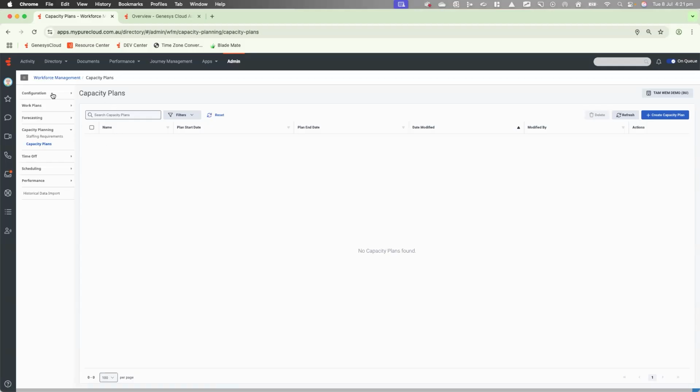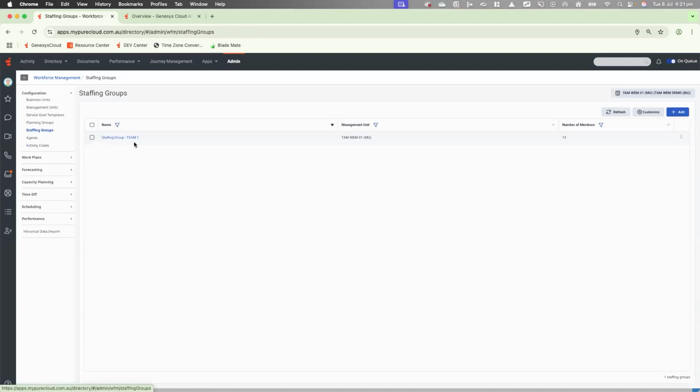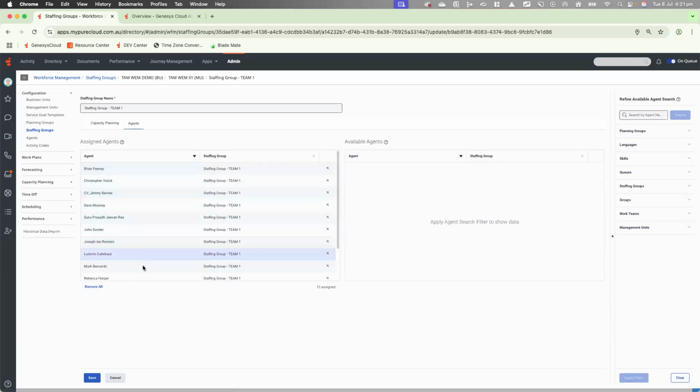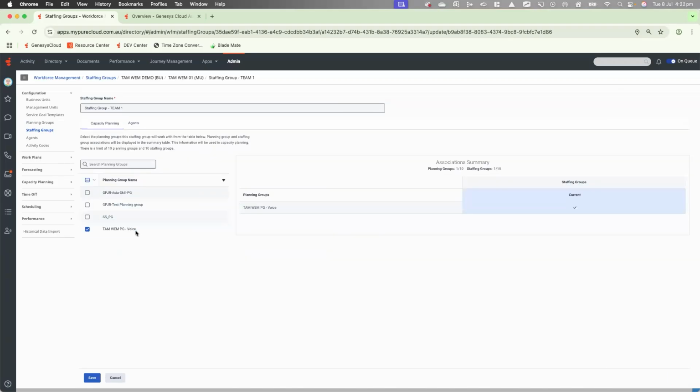But first, let's just jump into that configuration that needs to be done first within staffing groups. So here we have a staffing group already created, with the list of assigned agents, we now have a new tab called Capacity Planning. And this is where the planning group and staffing group association is made. Once this has been completed, you're ready to go for capacity planning.